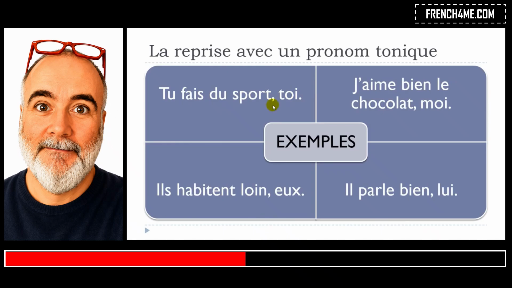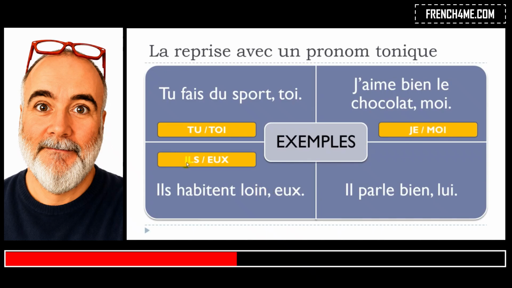Okay, so here you will start with tu, pronom personnel, then you will end with toi, pronom tonique. Here you will start with je, pronom personnel, and you end with moi. Here you start with il, pronom personnel, then you finish with eux, pronom tonique, and then you start here with il, pronom personnel, and you finish with lui, pronom tonique. Okay, so let's read them.